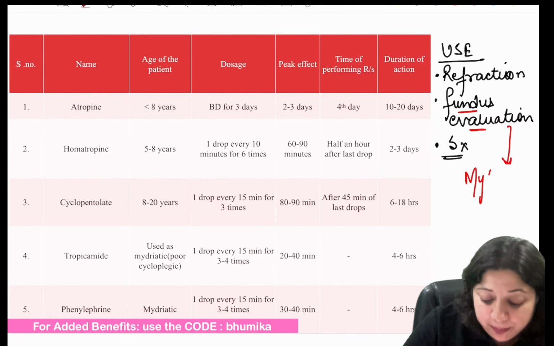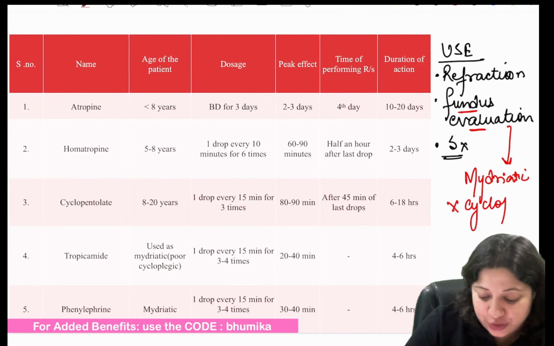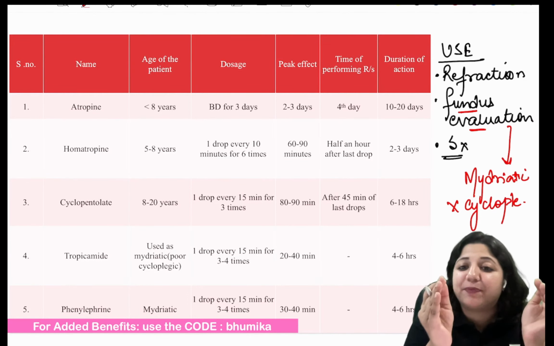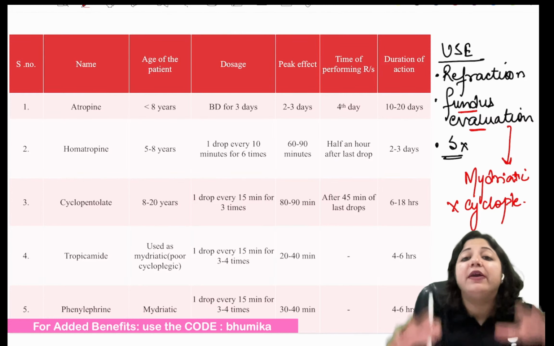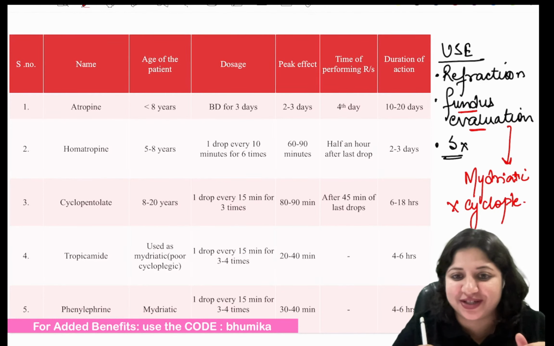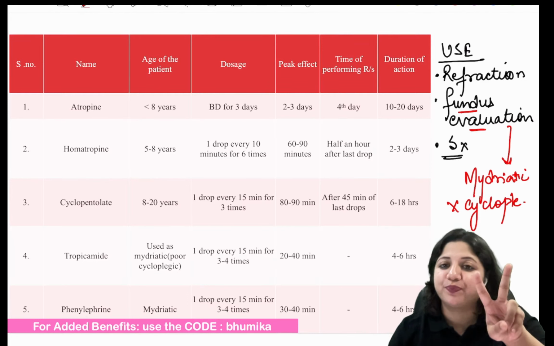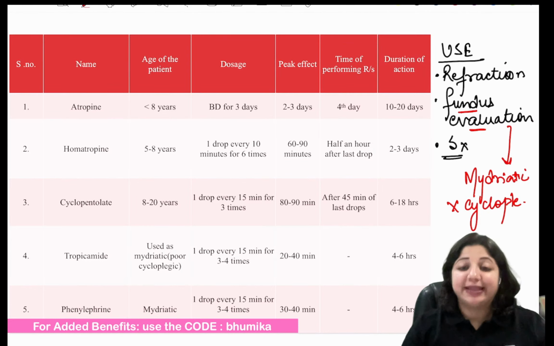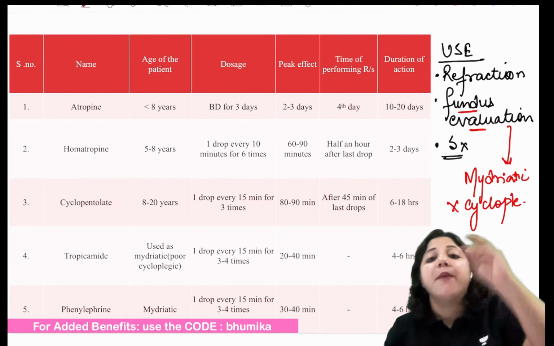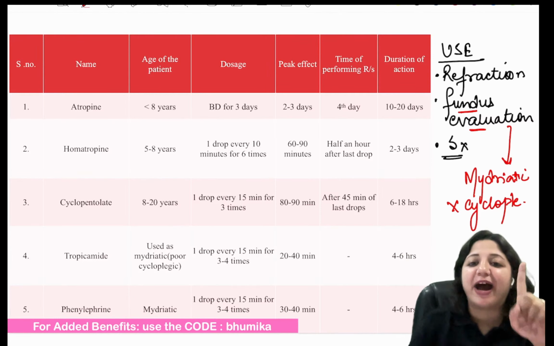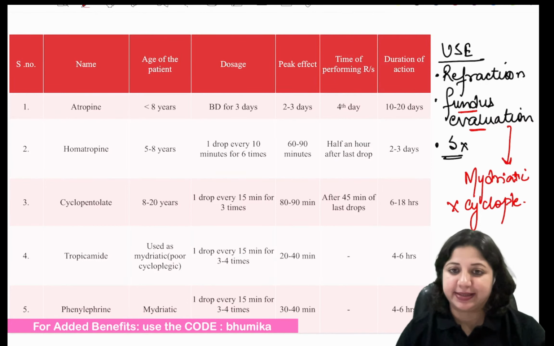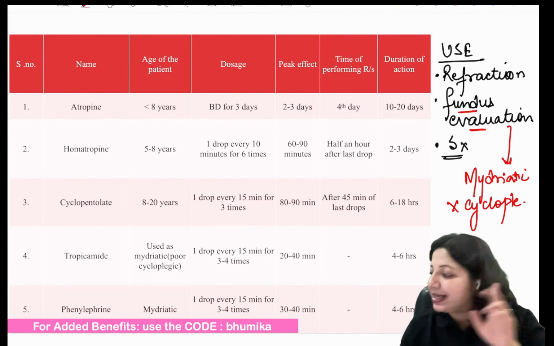But the important thing to remember here is when you're just talking about fundus evaluation, you can use a drug which is a mydriatic but not cycloplegic. So what is the difference? Mydriatic is the one which dilates the pupil. Cycloplegic is the one which paralyzes accommodation. It might be a mydriatic, but not necessarily a cycloplegic. It will not paralyze accommodation. But all cycloplegics are mydriatics. That means they dilate the pupil also. Is that point clear?